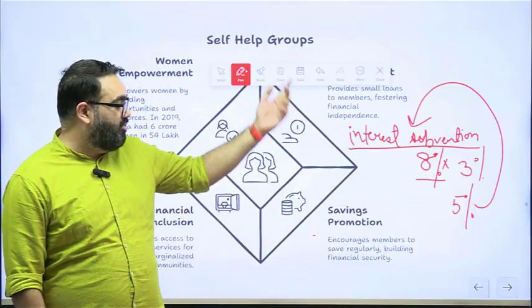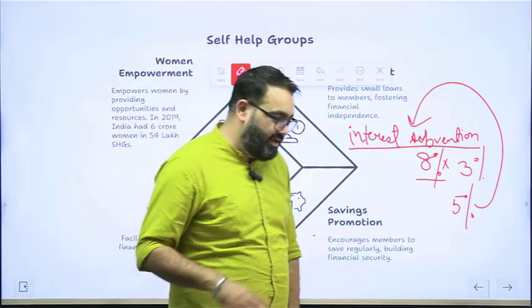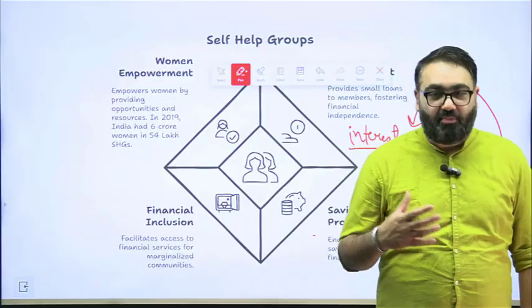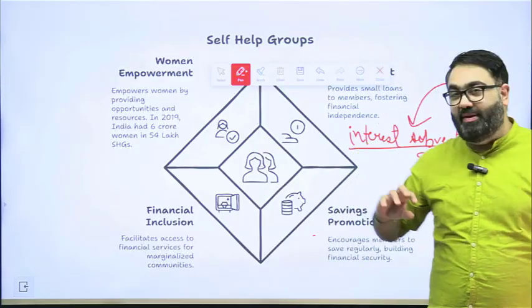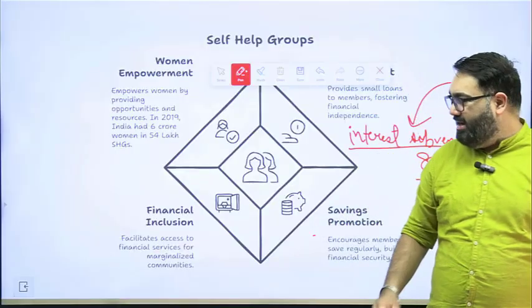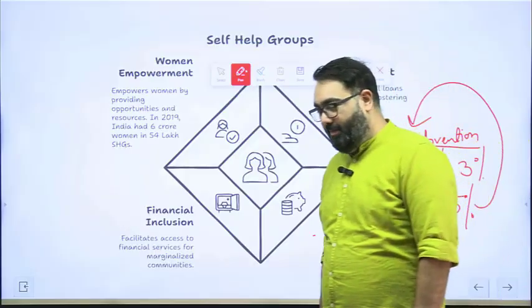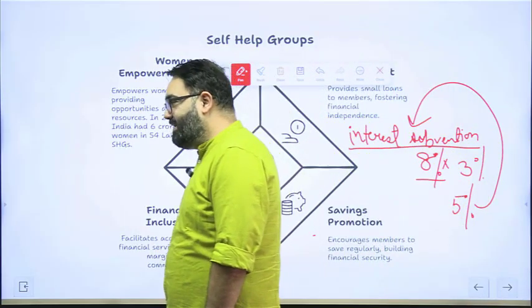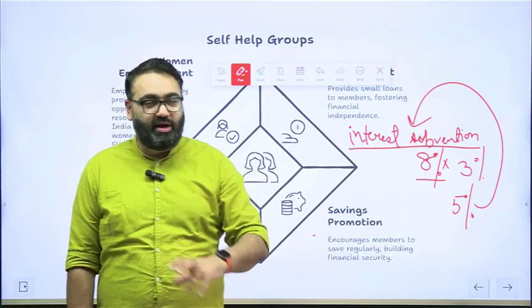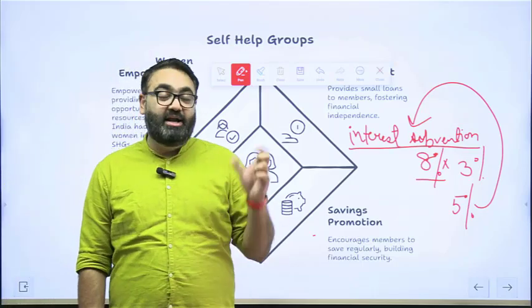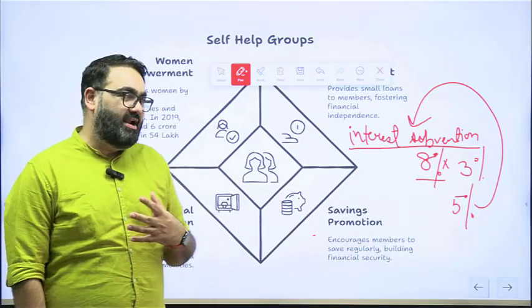It encourages promotion of their savings. They get into a habit of depositing money in the banks, and they are encouraged to save more money. And there's also financial inclusion. Because they become a part of the banking system, a system wherein everything is recorded and documented, it leads to financial inclusion as well. All of these are characteristics of self-help groups.